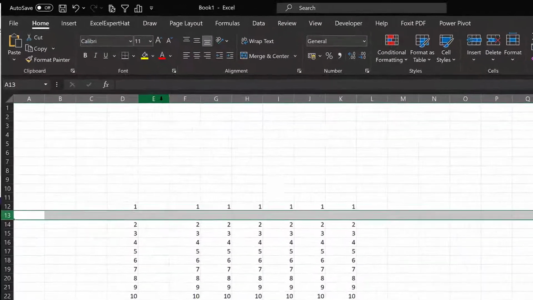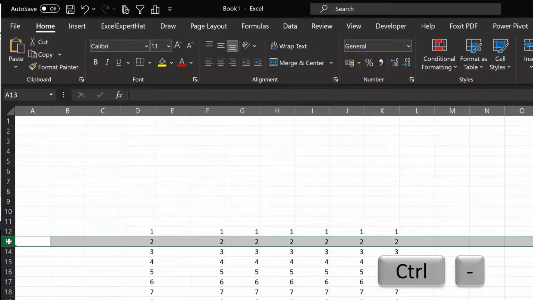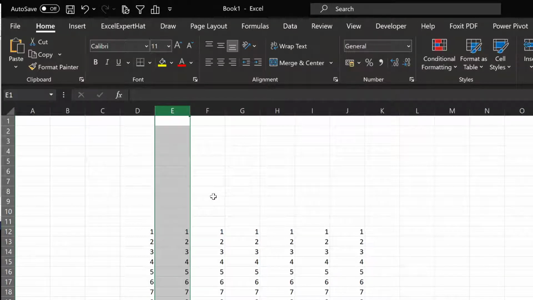If you like to delete any row, just select the row and press Ctrl minus. Same way for a column, select a column and press Ctrl minus. This way your column will get deleted.